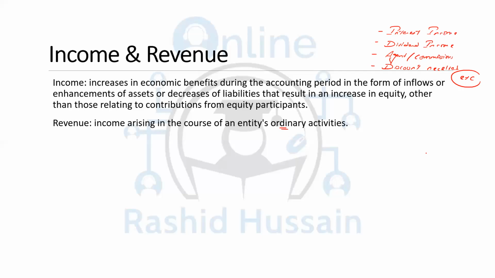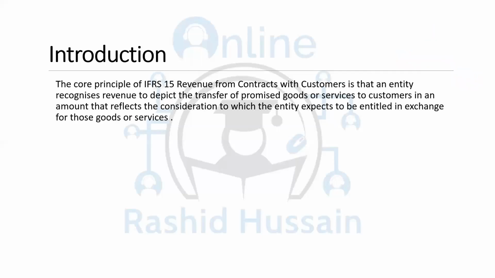Only the gain or loss on disposal of non-current assets should be recorded in profit or loss. If revenue is incorrectly recorded, the examiner will expect you to de-recognize it from revenue and record it as other income. So this is the main difference between income and revenue.